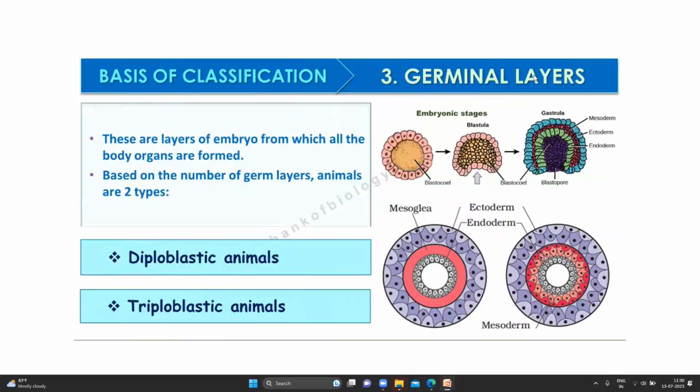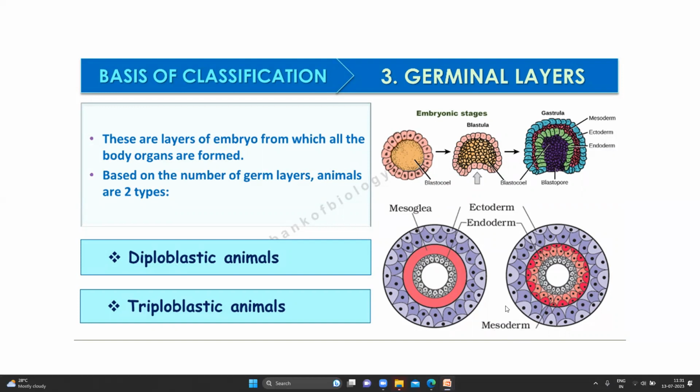Next we have germinal layers. These are the layers of embryo from which all the body organs are formed. Based on the number of germ layers, animals are of two types, diploblastic and triploblastic. Now, can you tell how many layers will be there? Two. How many layers will be there? Three. So, in diploblastic, there are only two layers, endoderm and ectoderm. Whereas in triploblastic, there are three layers: endoderm, ectoderm, and mesoderm.